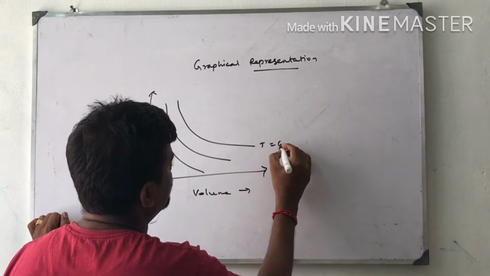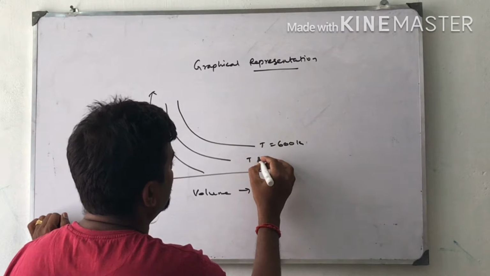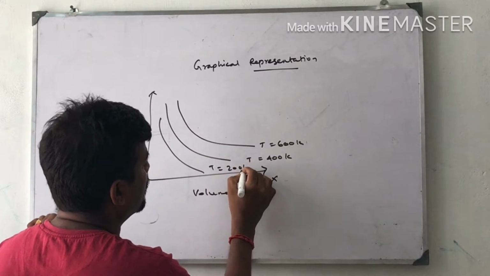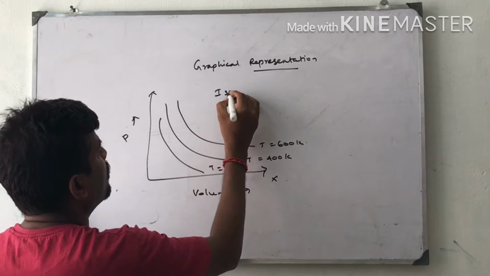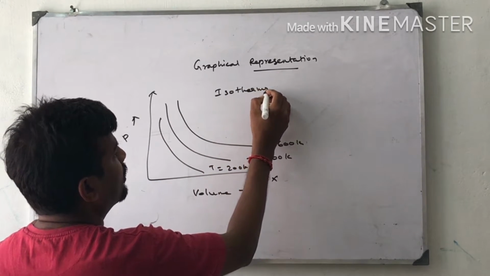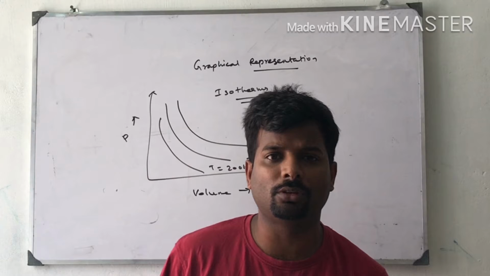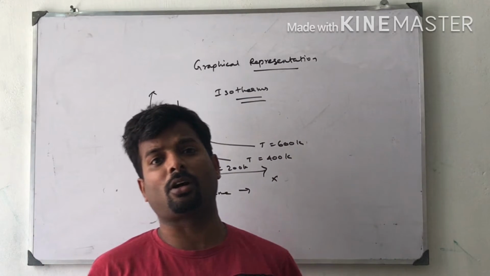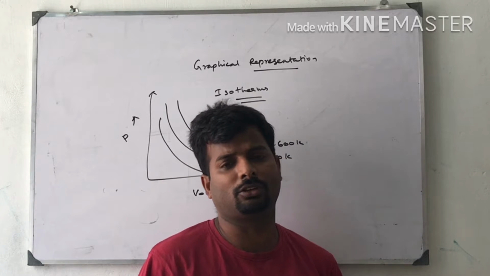This is temperature equal to 600 Kelvin, temperature equal to 400 Kelvin, temperature equal to 200 Kelvin. These are isotherms. These graphs are called isotherms. What do you mean by isotherm? Isotherm means the reactions taking place at constant temperature are called isotherms.